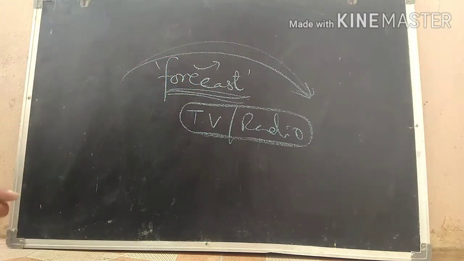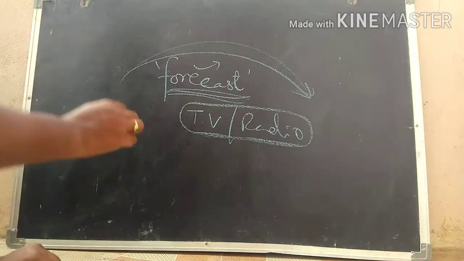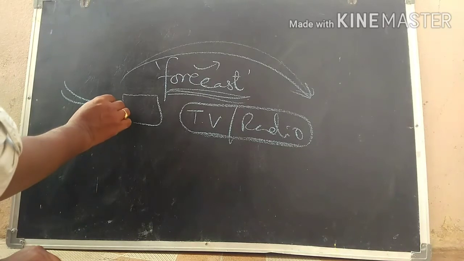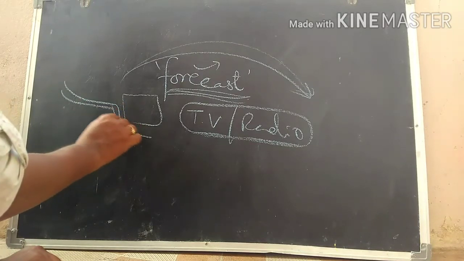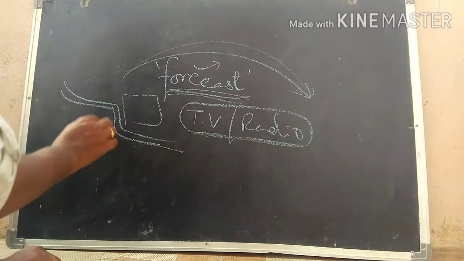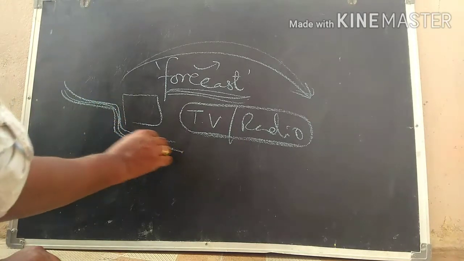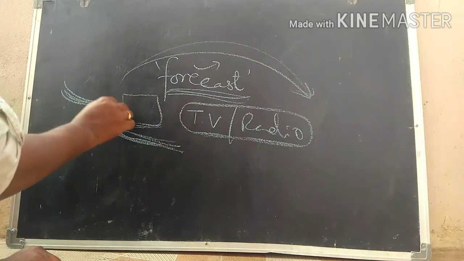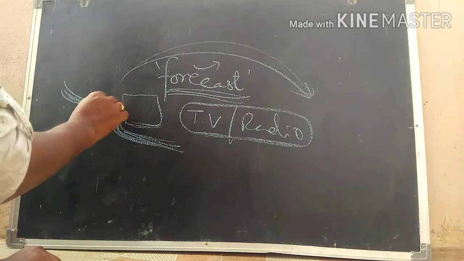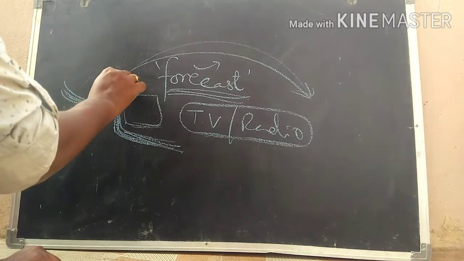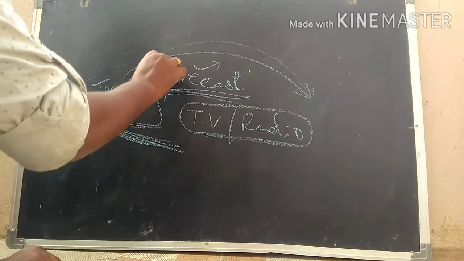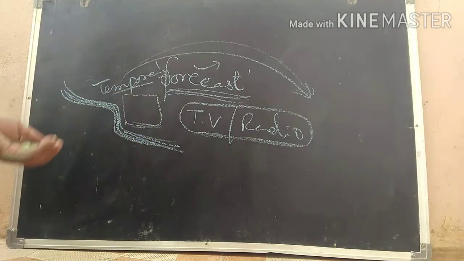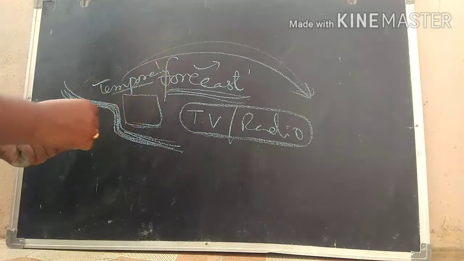And as well as we should construct temporary dams. For example, here it is your village, and the water is coming towards your village. Then what we have to do is simply divert it by constructing canals or dams. Then you are going to be saved from a big cyclone or big floods, right? So construction of temporary dams will save our lives, right? Like this we could save ourselves.